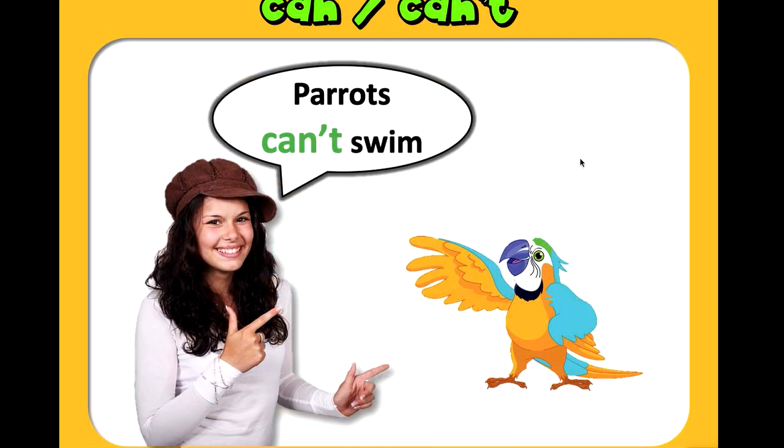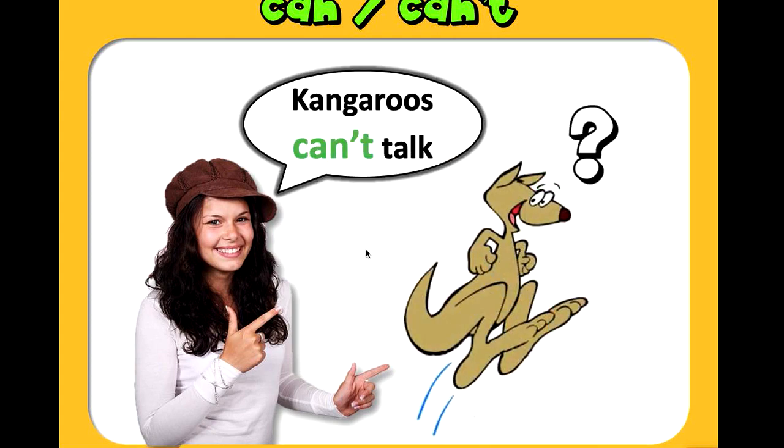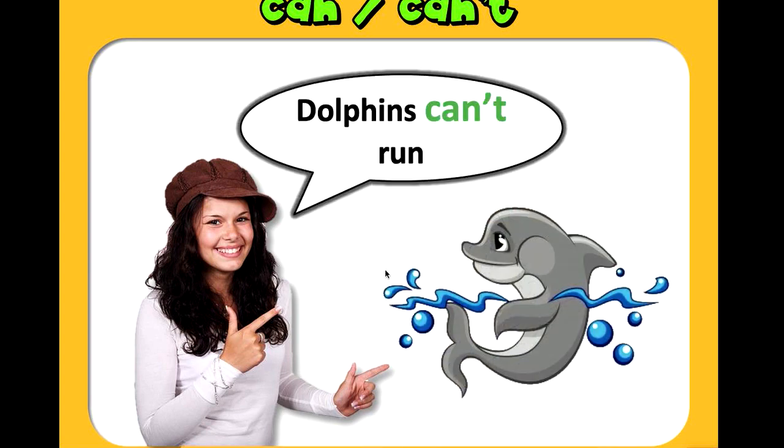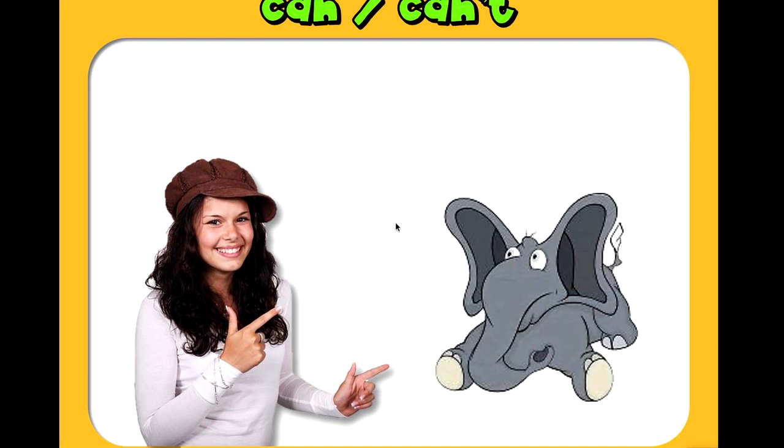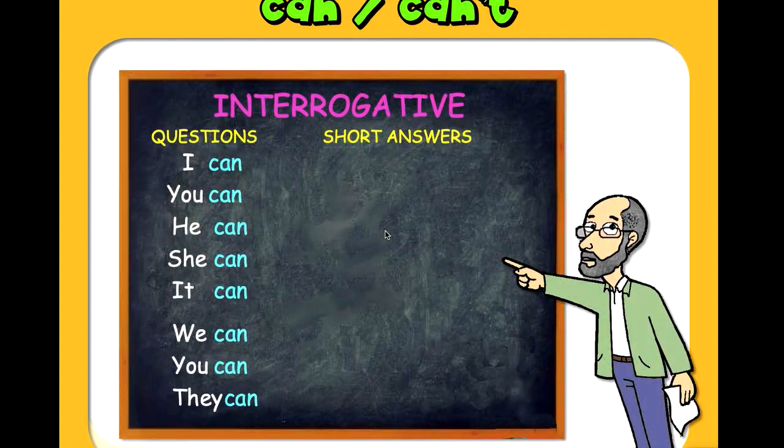For example, parrots can't swim. They are not able, they don't have the ability to swim. Kangaroos can't talk. They don't have the ability to talk. Dolphins can't run. They don't have the ability to run. Elephants can't jump.